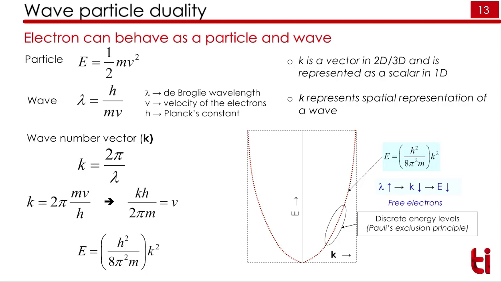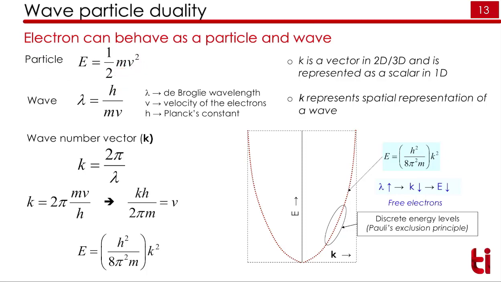There is some evidence for this also, but we will not go into the detail. You just have to understand that it can behave like a particle. If it is a particle, the energy is given by half mv square, where m is the mass of the particle and v is the velocity of the particle.